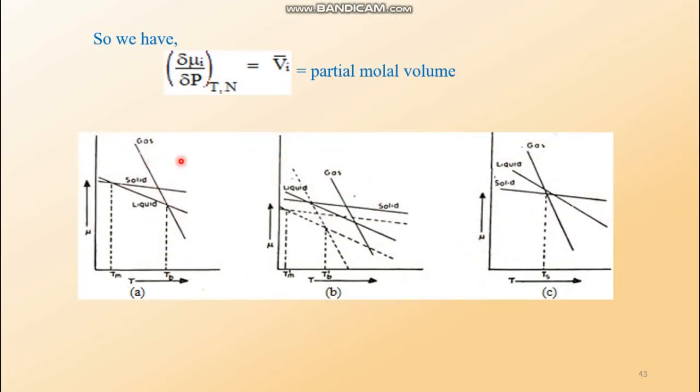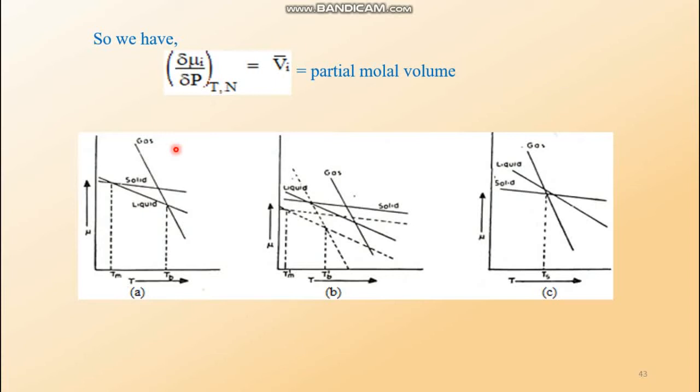Now look at these curves. All the graphical presentations are actually at constant pressure, but here there are three graphical presentations, all taken at three different pressures. Here the pressure is P1, here P2, and here P3. The condition is P1 is greater than P2 greater than P3. That means this is taking place at the highest pressure, this is moderate pressure, and this is the lowest pressure. So this graph is already discussed.